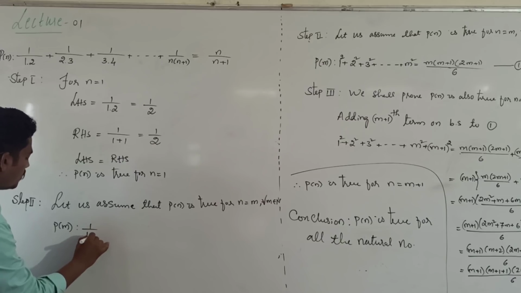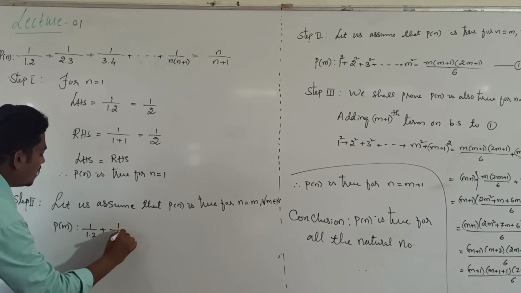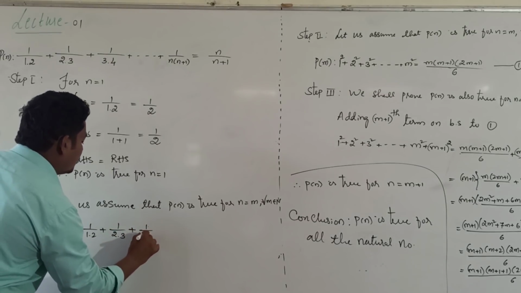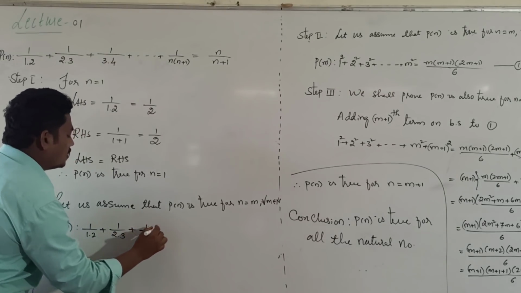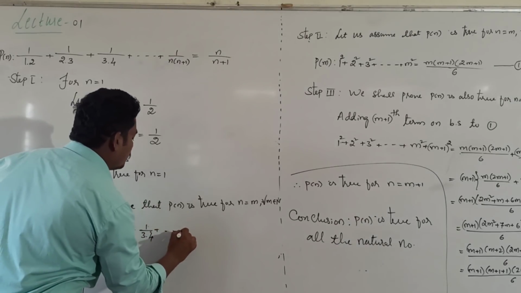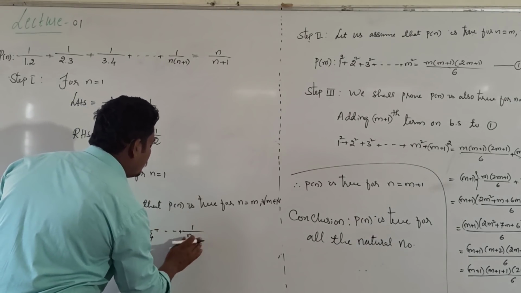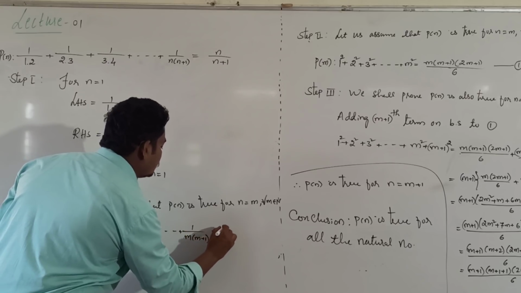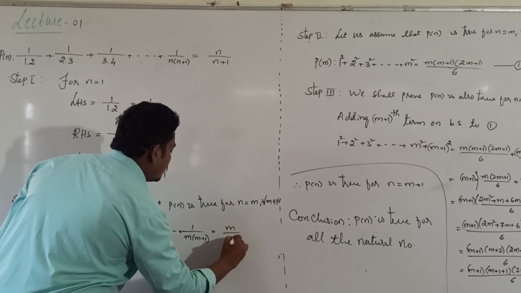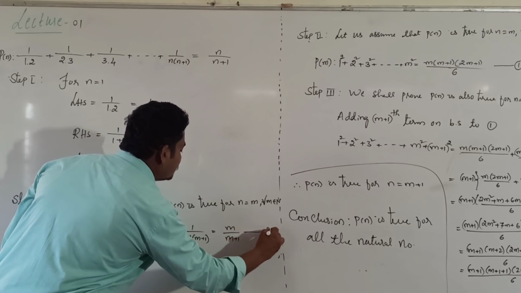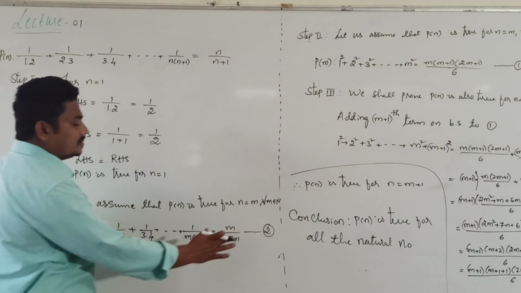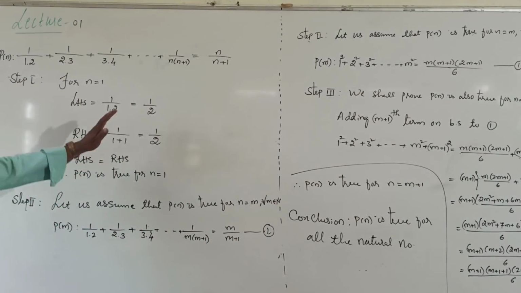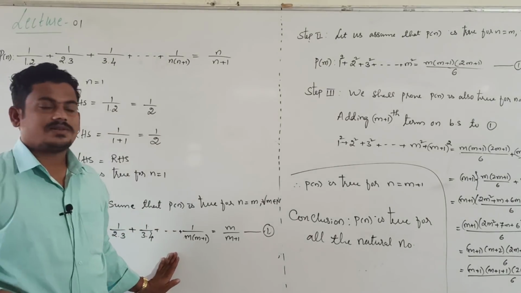1 divided by 1 into 2 plus 1 divided by 2 into 3 plus 1 divided by 3 into 4 plus and so on, 1 divided by m into m plus 1, that's equal to m divided by m plus 1. Take this as equation number 1. It is true for 1 and it is true for any one of the natural numbers.